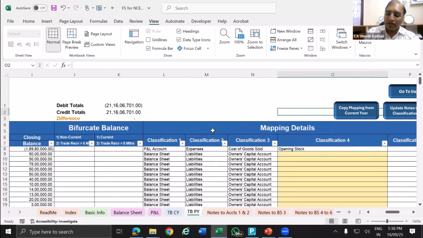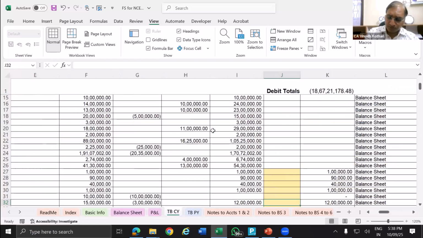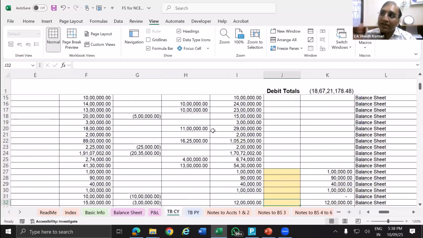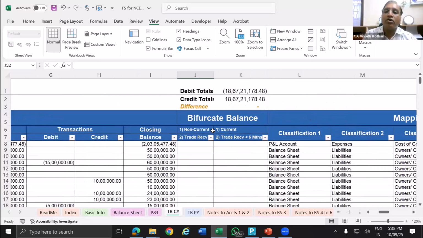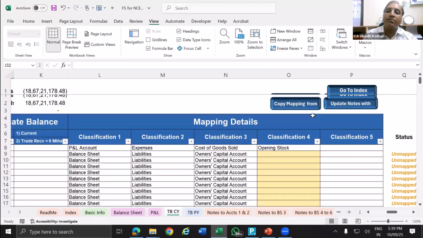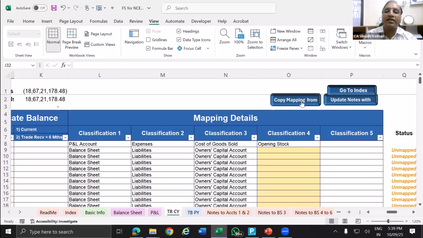Previous year. Now, once you do the classification, either you do the classification for the previous year, then you tell that copy the mapping from the previous year, or you do the classification in the current year, and then you can tell Excel that, okay, you do the mapping from the previous version. So both the options are available. This is copy mapping from the previous version.